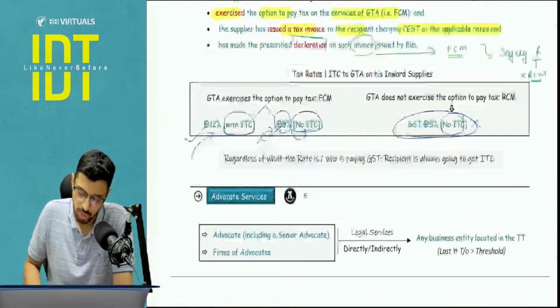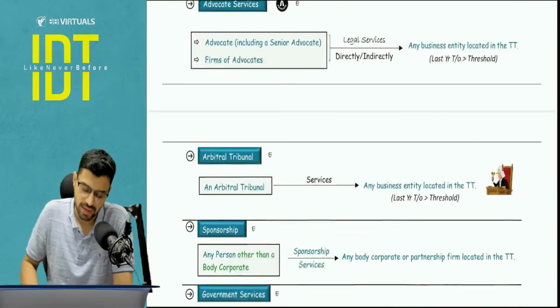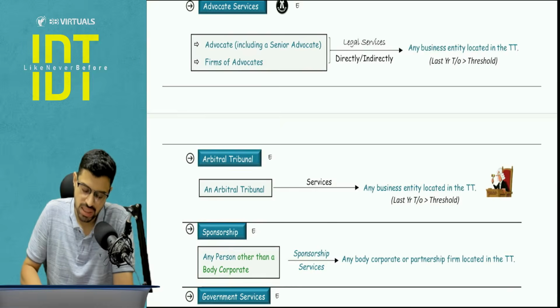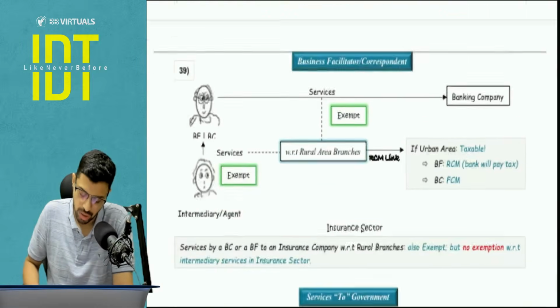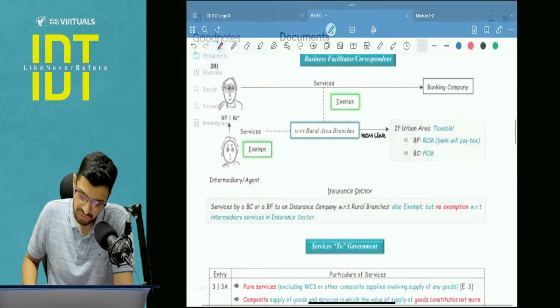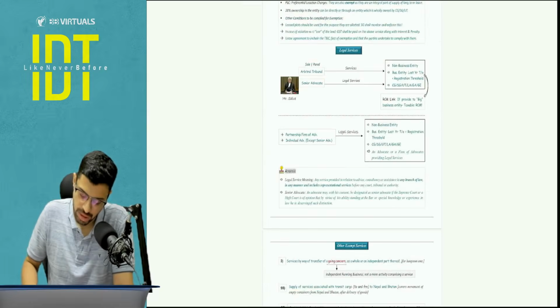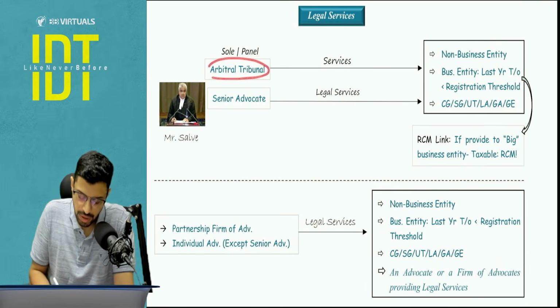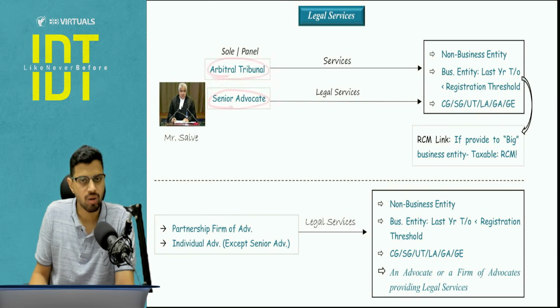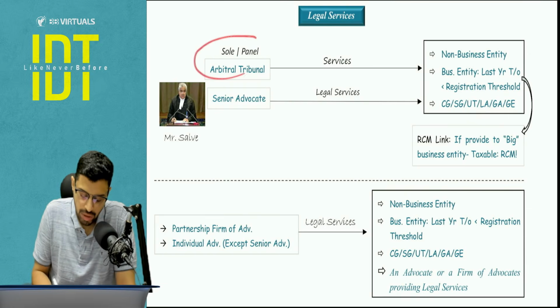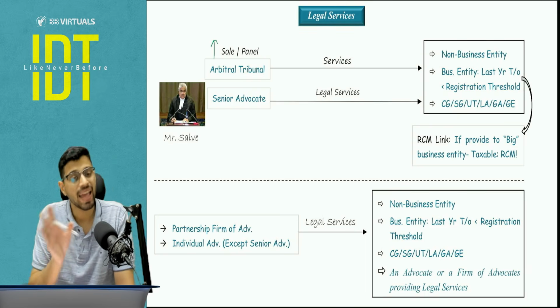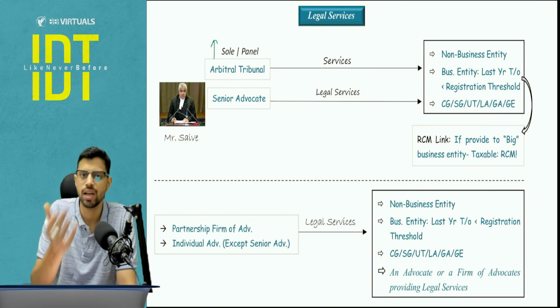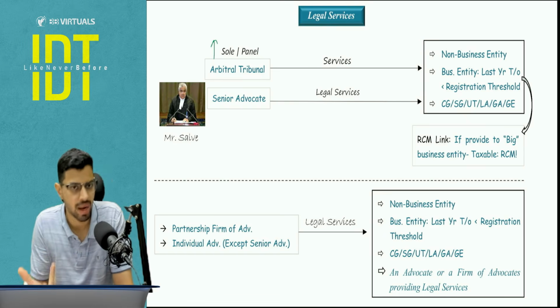Now I would like to move further to the advocate services, and before that we will first cover the exemptions with respect to advocate. Okay, first we will cover the exemption part with respect to advocate. Now let's start. First, we will talk about arbitral tribunal and we will talk about senior advocate. So suppliers are arbitral tribunal or a senior advocate. Now first, what is the meaning of arbitral tribunal? Arbitral tribunals are like judges. They are not exactly judges. They are basically to solve the dispute that is submitted to arbitration.